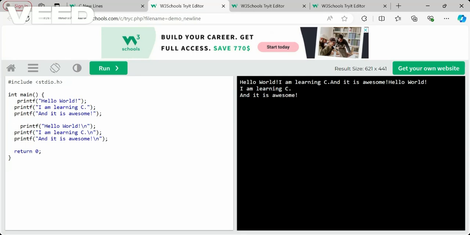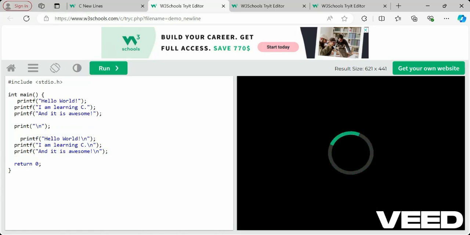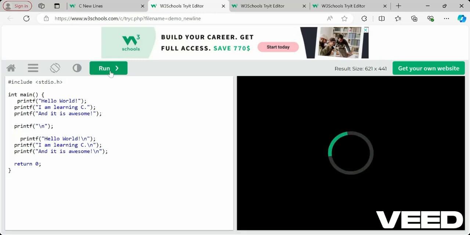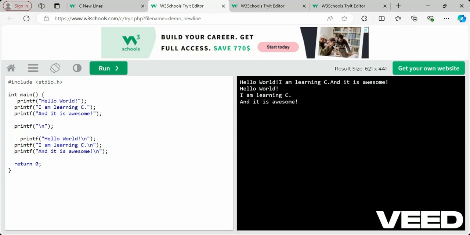So to separate that, what I'm doing is I'm just having backslash n itself. I'm not printing anything, just making a new line there, and then I'm having this hello world, I'm learning kind of thing. So see how it will be displayed. Yeah, I have written print, but it should be printf. So these are the mistakes which we usually make. That's why I mentioned here.